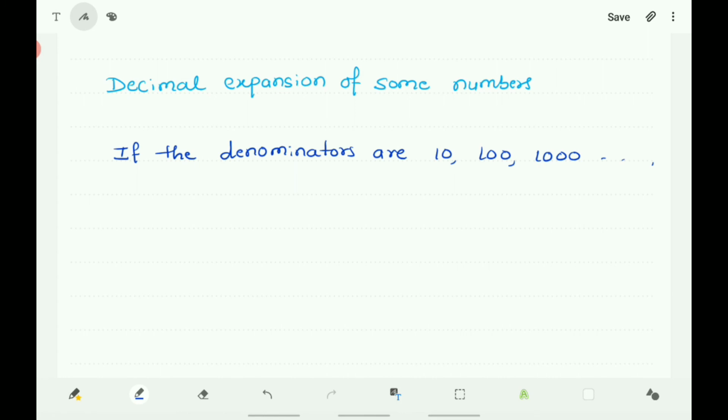For example, if it is 2 by 10, you write it 0.2. Here 10 is there. So you write the decimal point after one digit. If it is 2 by 100, so here decimal point is after 2 digits. So one digit is already there. So you put one more 0 and it is 0.02.